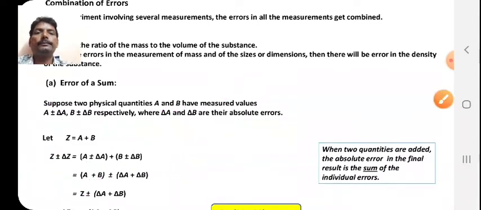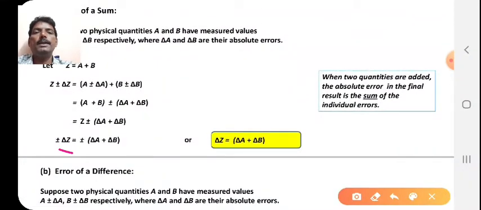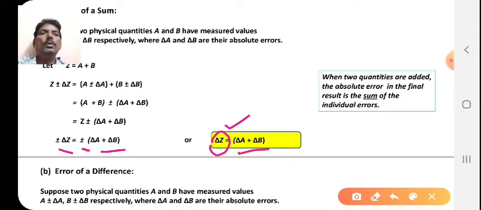You will get plus minus delta Z is equal to plus minus delta A plus delta B. So what is the maximum possible error in the measurement of the physical quantity? Delta Z is equal to delta A plus delta B. So you can write, when two quantities are added, the absolute error in the final result is the sum of the individual errors. That is the conclusion here.